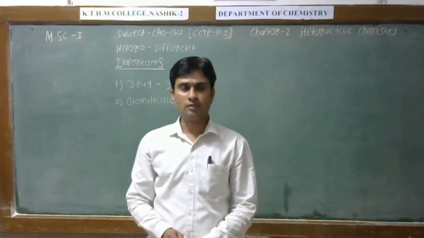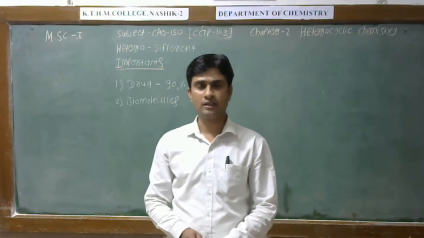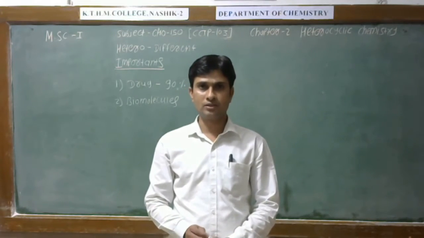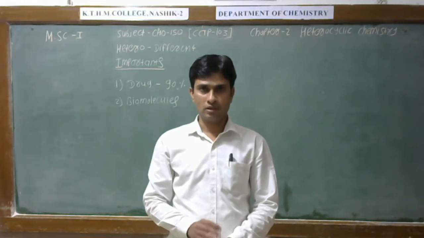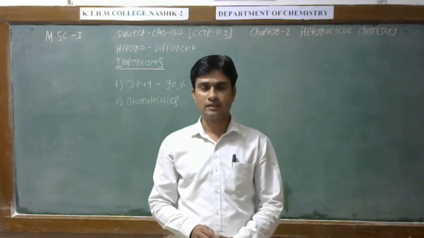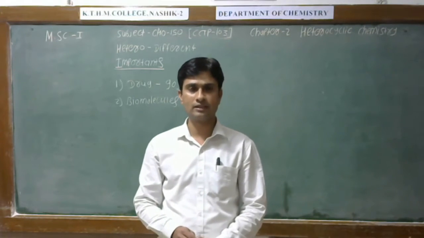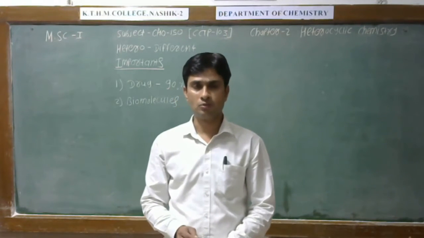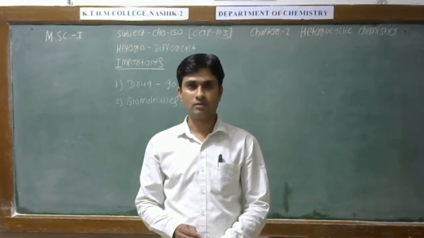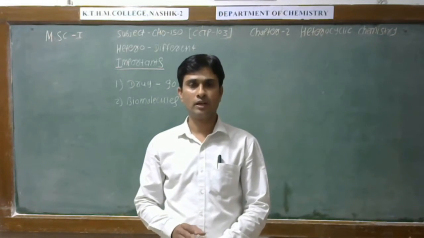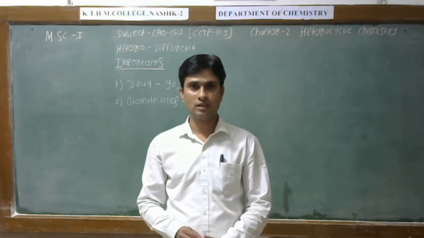Then after, in plants there is the chlorophyll pigment, and also in animals there is the hemoglobin pigment. In these two, hemoglobin and chlorophyll, there is the presence of nitrogen, and hence you can say that these two compounds are made by heteroatoms, and these are heterocyclic compounds. Various other biomolecules, for example proteins and enzymes, are also made by heterocyclic compounds. So therefore heterocyclic compounds are very important in biomolecules.